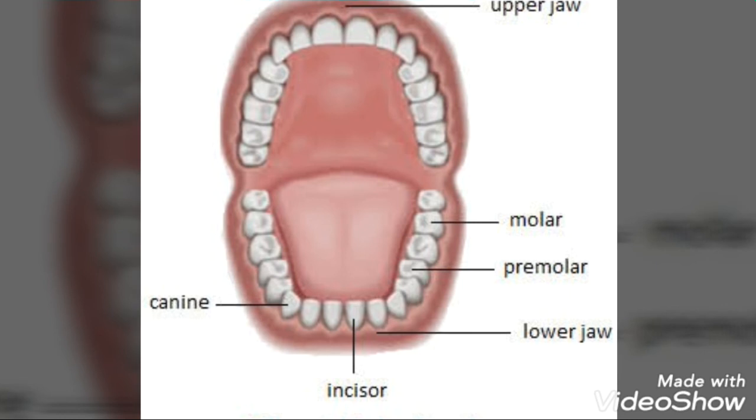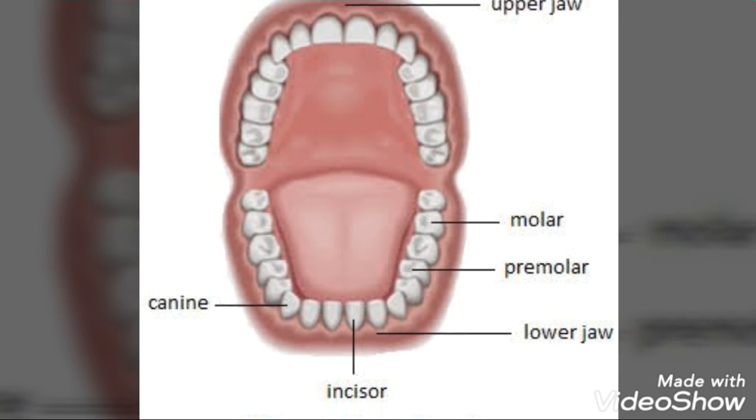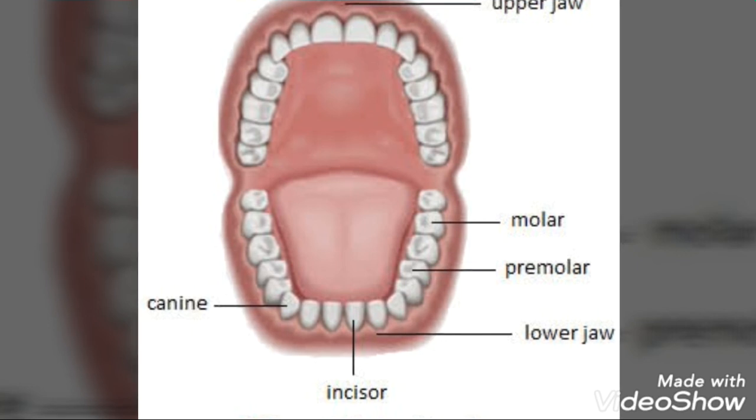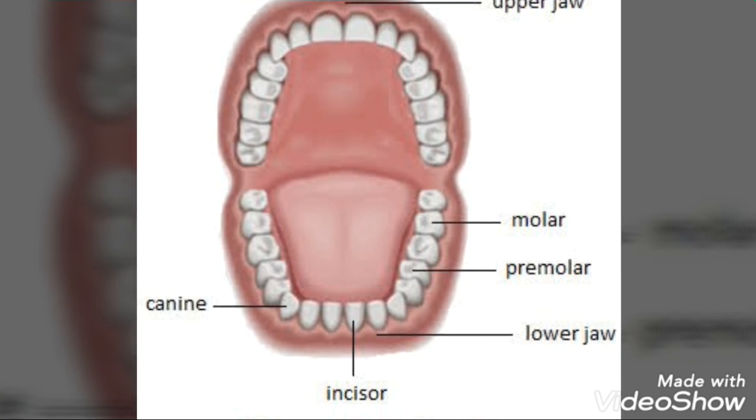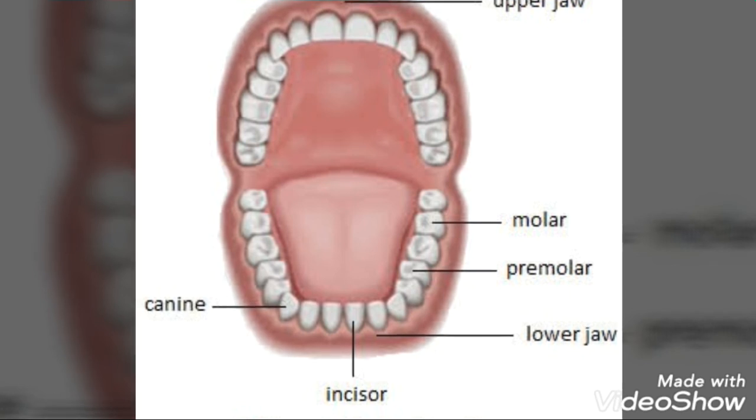So first of all, let us focus on the physical digestion. The physical digestion of food is breaking down the food into small particles. It is done by the teeth present in our mouth. Teeth are of three types: the incisors, canines and molars.